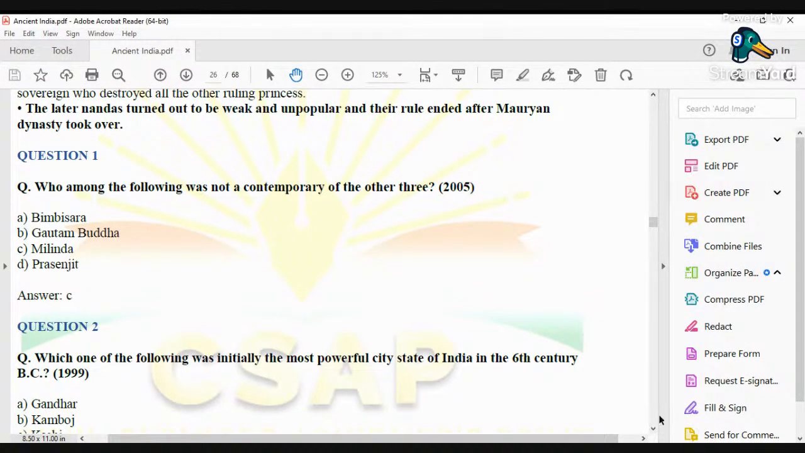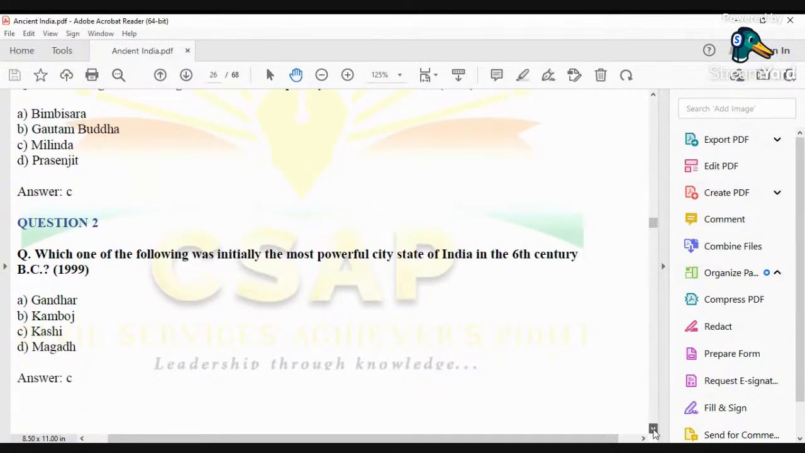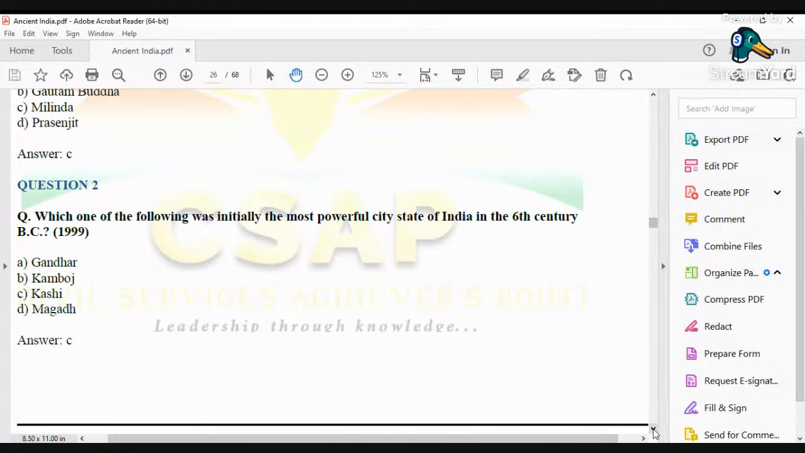Okay. Now, talking about the next question: which one of the following was initially the most powerful city-state of India in the 6th century BC? This question was being asked in the year 1919.